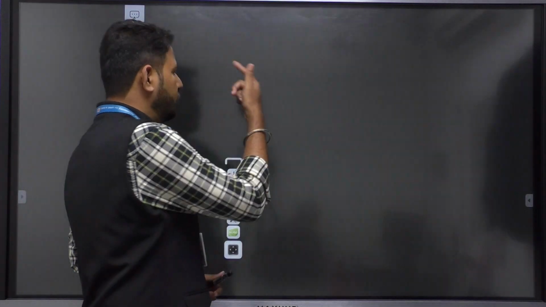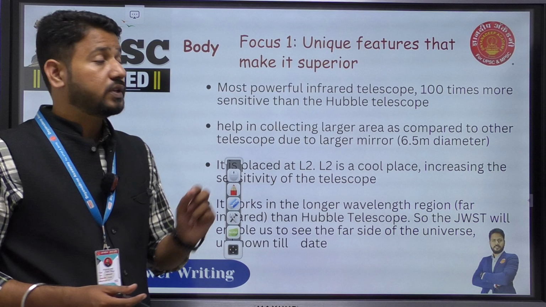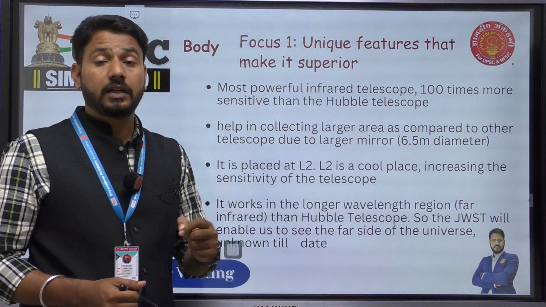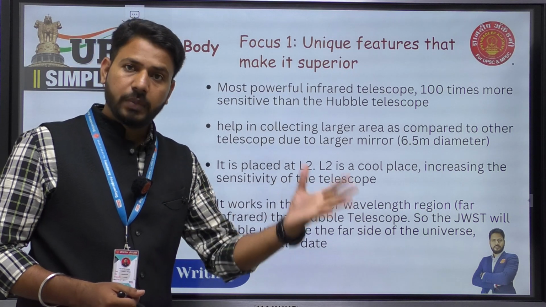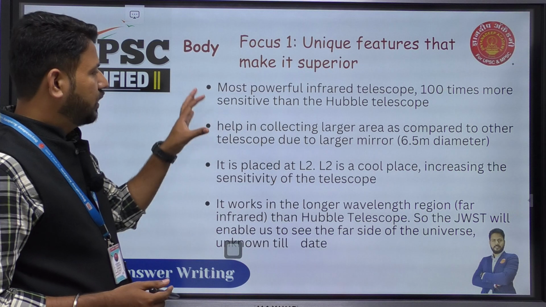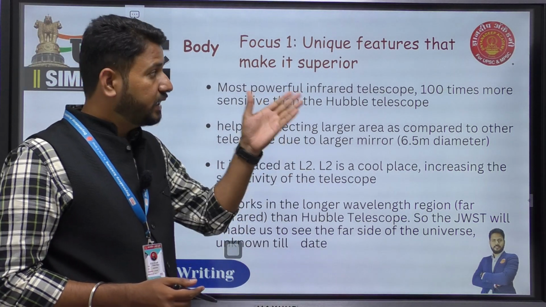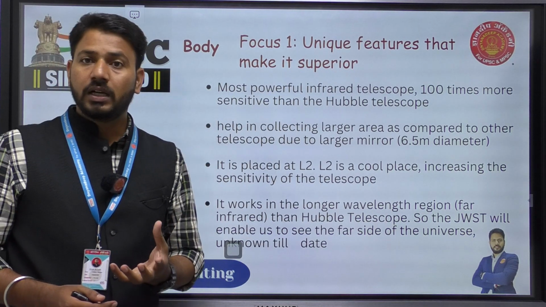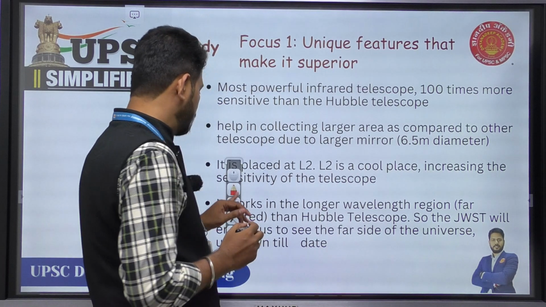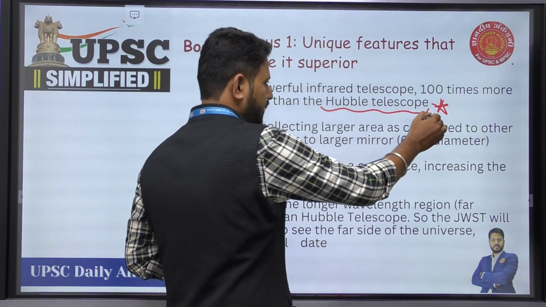Now, what should be the body of the question? We have three clear-cut focuses in this question. The first one is unique features that make this telescope better or superior compared to other telescopes. So James Webb Telescope is the most powerful telescope. It is 100 times more sensitive than Hubble telescope. Now Hubble was the one which was launched before James Webb Telescope. Okay, so this is important.